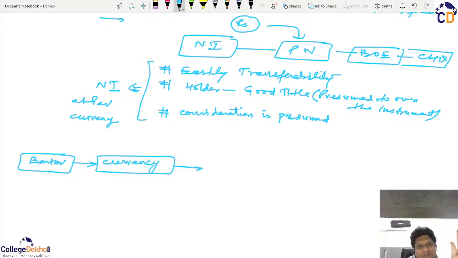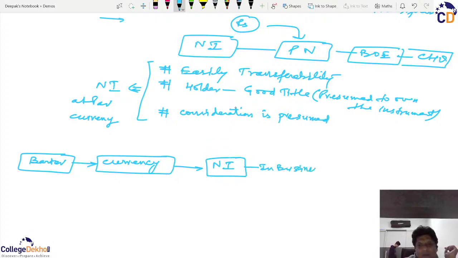It is presumed that I will receive the payment, and the person who has originally signed the instrument will always be liable to pay. So normally, these negotiable instruments are deemed as a sort of business currency, which normally people use in business. That is why negotiable instruments are in a way kind of replacement for the currency in business.